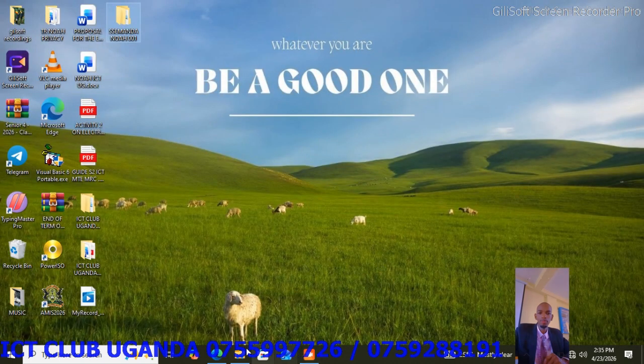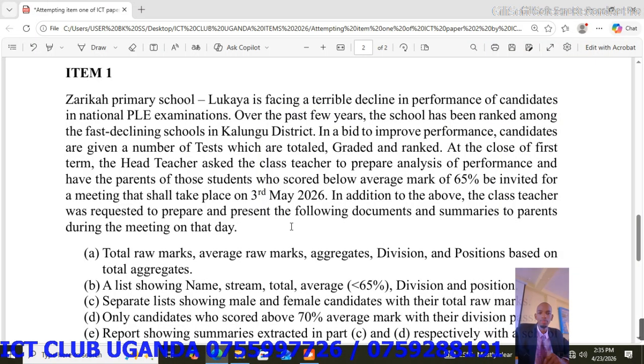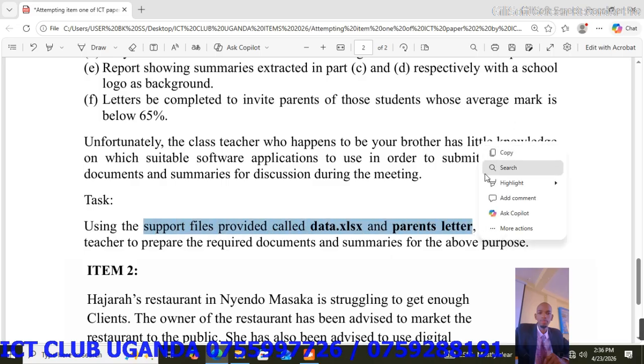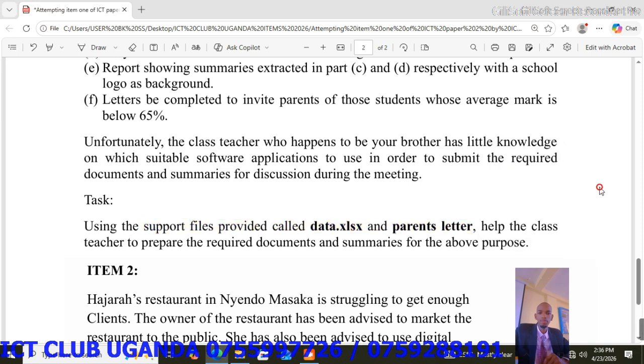Now, when you look at our question, they have said to use the support files provided called data.xlsx and the parents letter. Help the class teacher to prepare the required documents and summaries for the above purpose. So first, make sure that you have these support files on your computer. Make sure you have them, and if you don't have them, you must put up your hand so that the teacher responsible can put them for you.